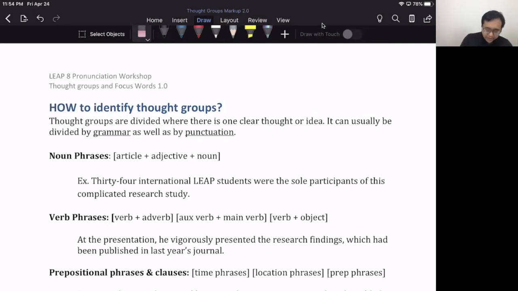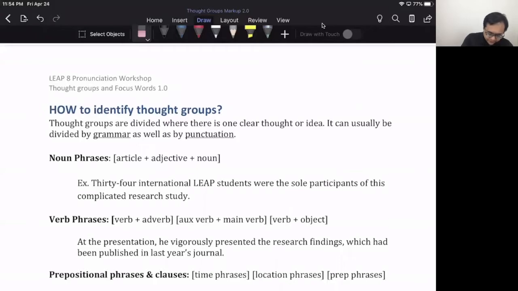The first thing that will help us determine thought groups is noun phrases. When we talk about something, it's usually one idea. And this includes the article as well as the adjectives. For example, the blue box, or my new computer, or this black pen. We generally keep those things together. So all the articles, adjectives, and nouns, generally we want to put them together and not break it in between. It'd be very strange if we did.